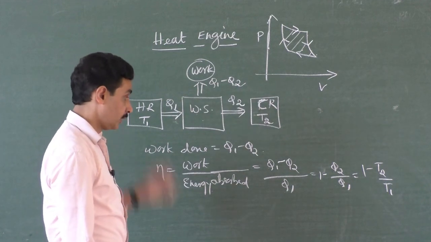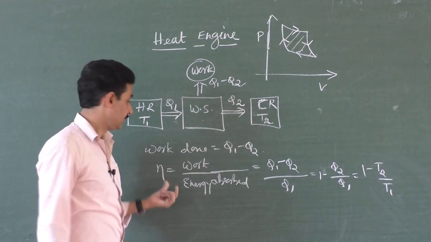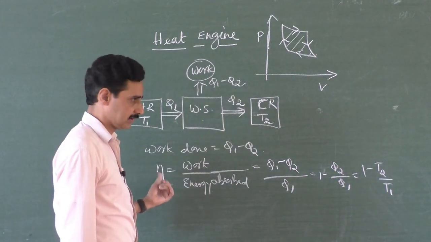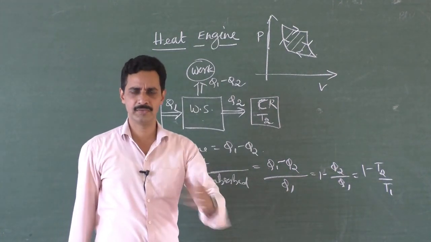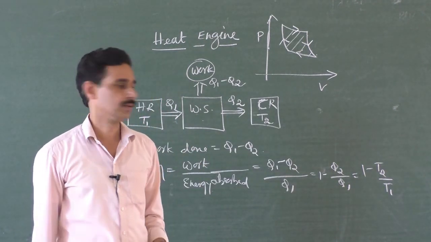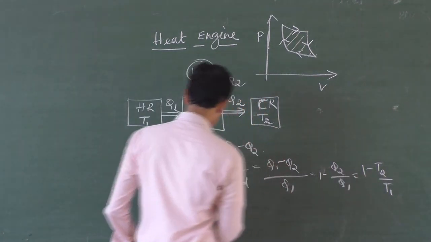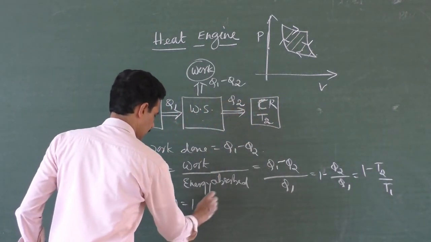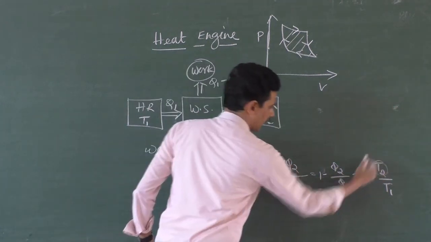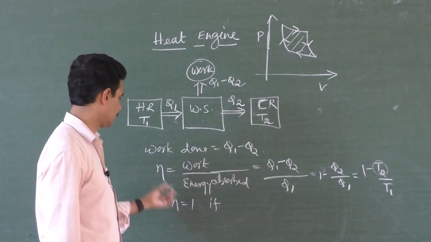And no heat engine can give 100% efficiency. Why? If it has to be 100% efficient, that means all the energy given to the heat engine must be completely converted into work. That is possible only if eta is equal to 1. Eta is equal to 1 if this part is 0. T2 is 0, 1 minus 0, eta equal to 1, right?